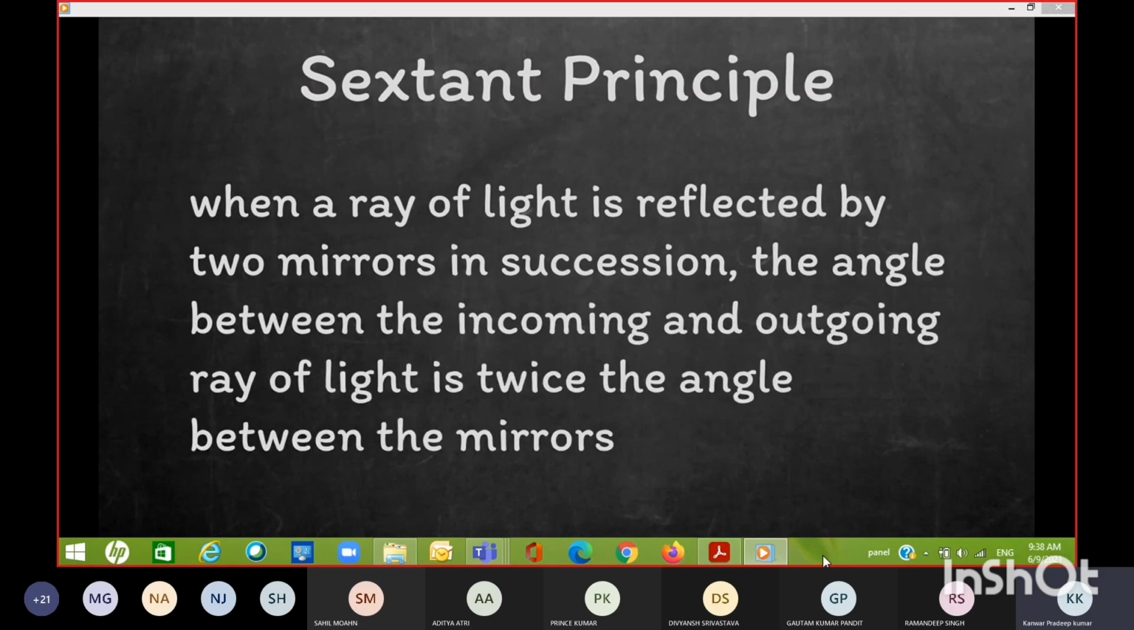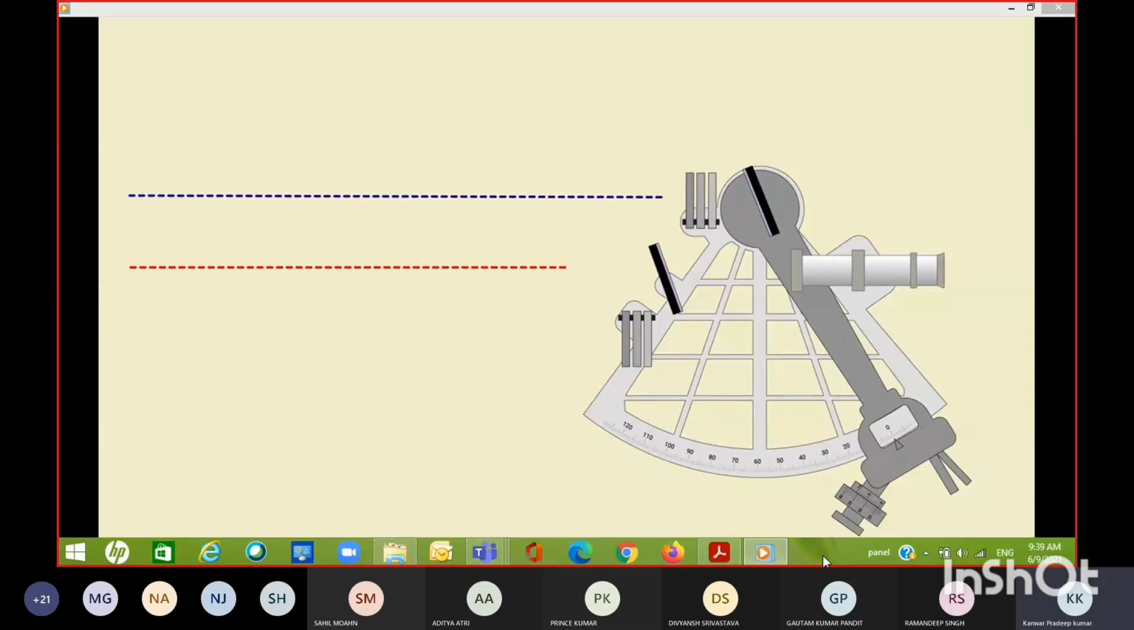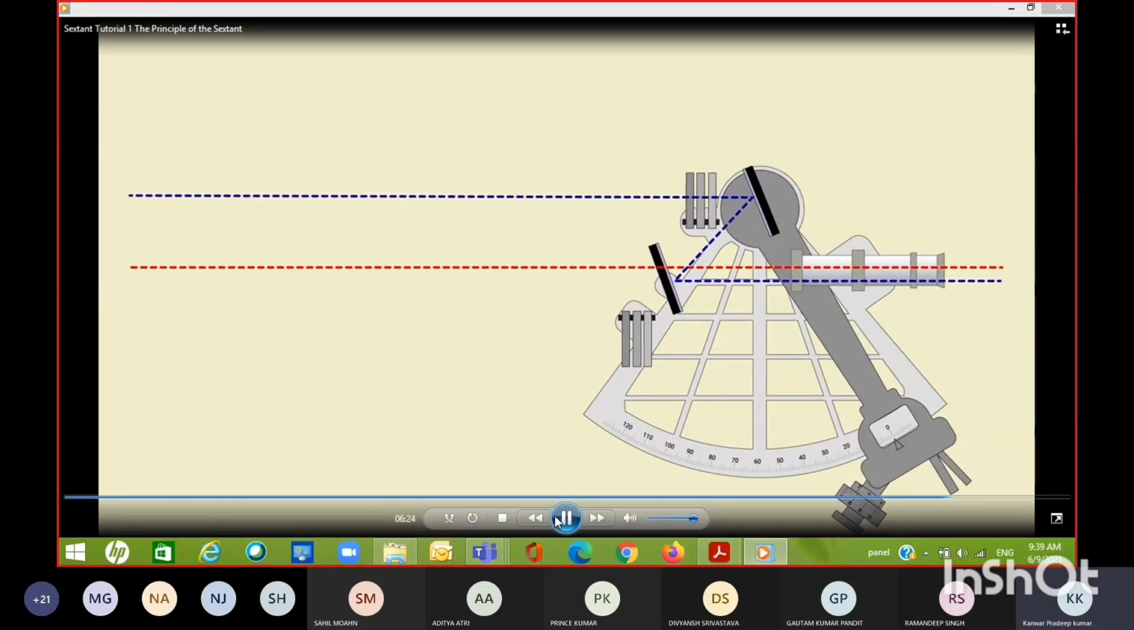Now that we understand the principle, we can head back to the sextant and see it properly in action. We've already said that when set at 0 degrees, both rays of light come from the same direction. If we change the angle between the mirrors,